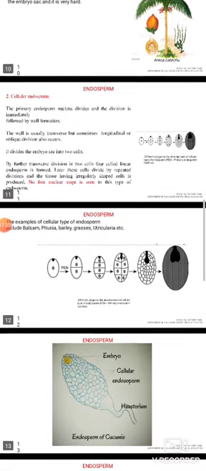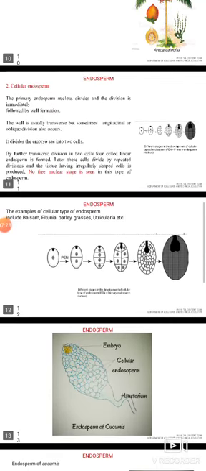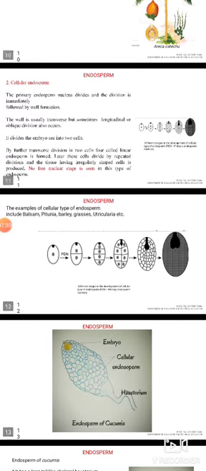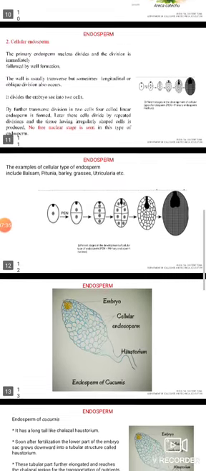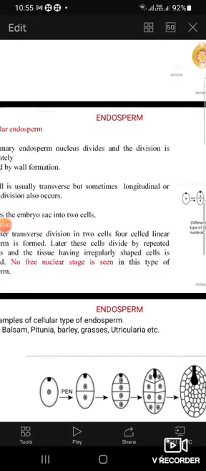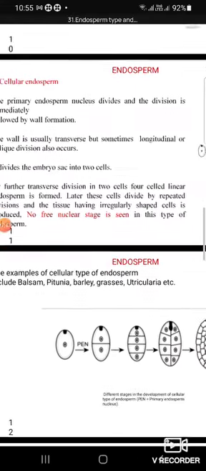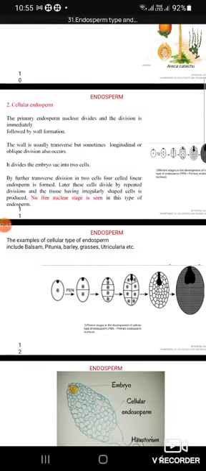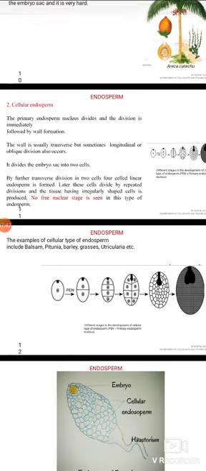The wall is usually transverse, but sometimes longitudinal or oblique divisions also occur. It divides the embryo sac into two cells. By further transverse division into two cells, the four-celled linear endosperm is formed.